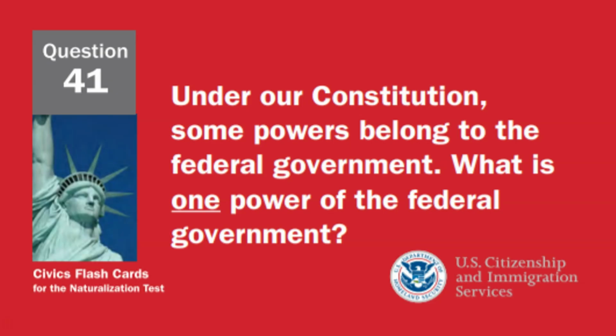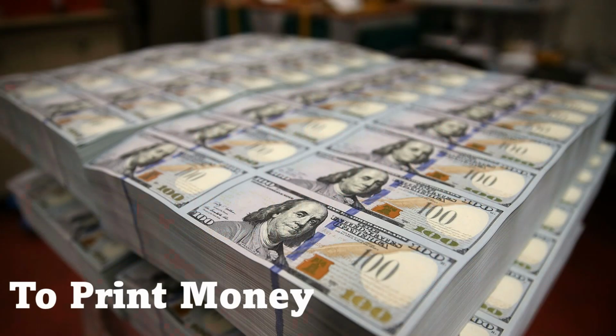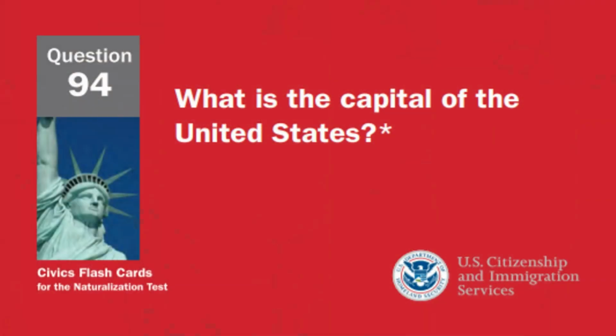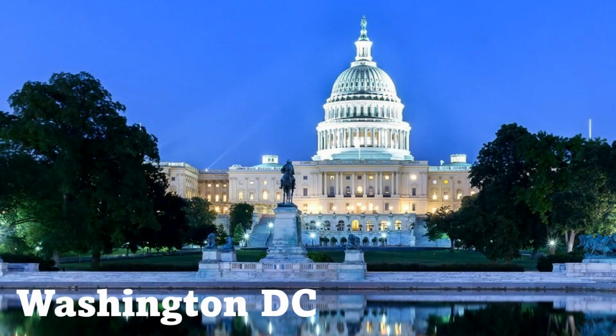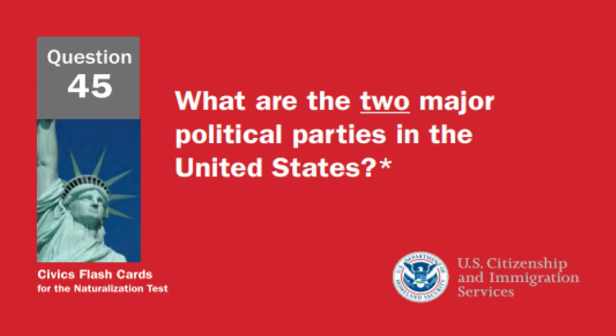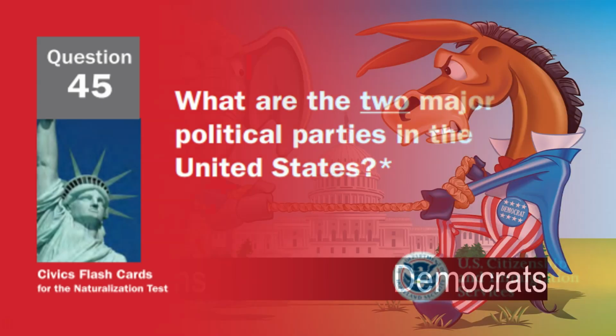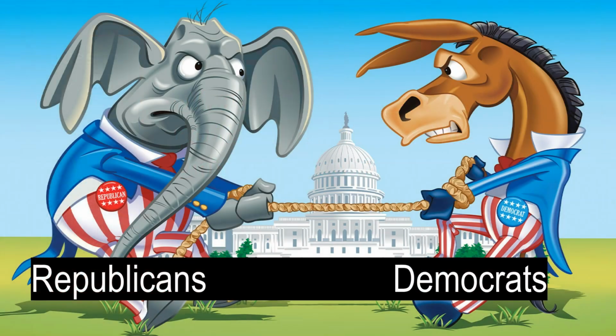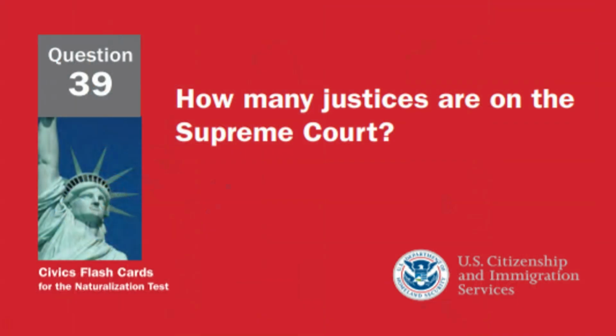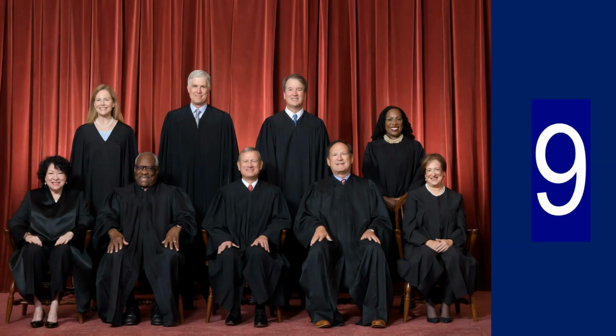Under our Constitution, some powers belong to the federal government. What is one power of the federal government? To print money. What is the capital of the United States? Washington, D.C. What are the two major political parties in the United States? Republicans and Democrats. How many justices are on the Supreme Court? 9 justices.